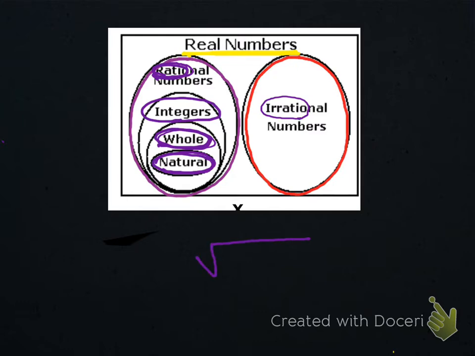I gave you the square root of 4, right? And you said it was equal to 2. How did you know the square root of 4 was equal to 2? Because it's a perfect square. And how do you figure that out? 2 times 2 is 4. That's exactly right. 2 times 2 is 4, and that's how you find square roots.